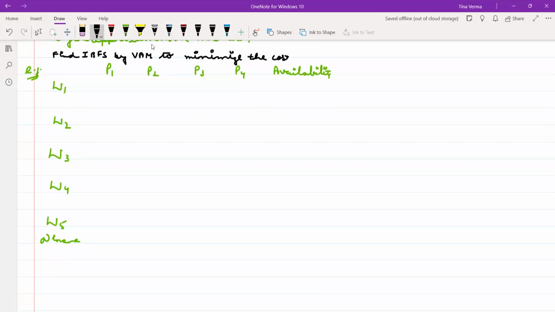The corresponding costs given to you are 3, 3, 8, 10, and 7. And here demand is 150. And here the transportation cost is 11, 13, 8, 10.